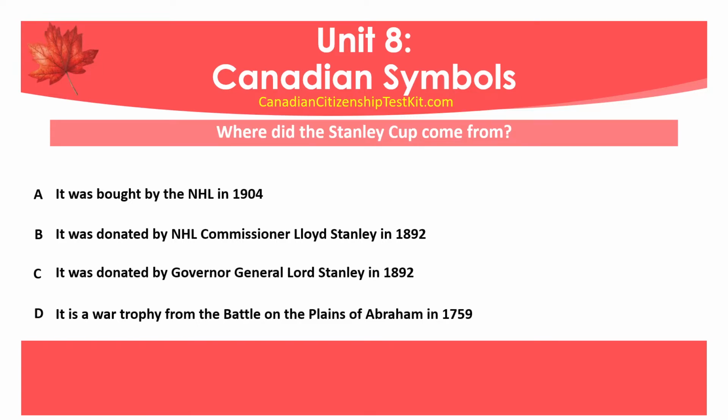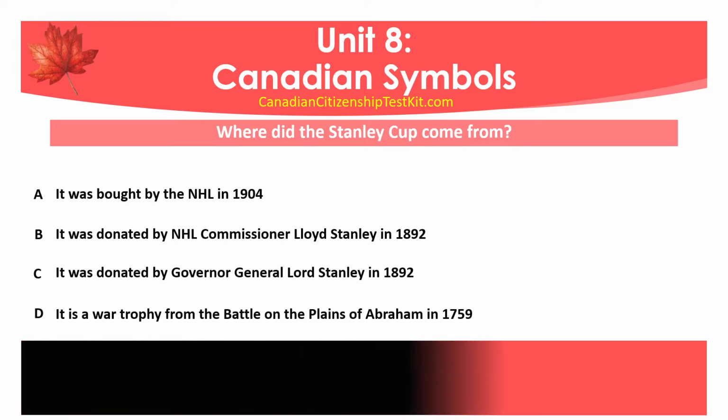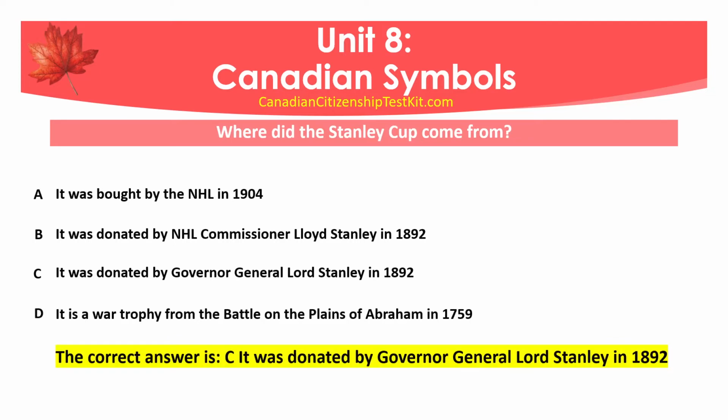D. It is a war trophy from the Battle on the Plains of Abraham in 1759. The correct answer is C. It was donated by Governor General Lord Stanley in 1892.